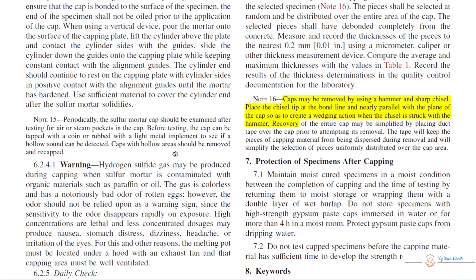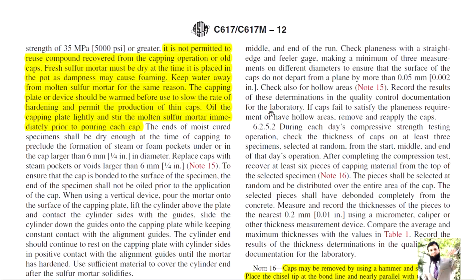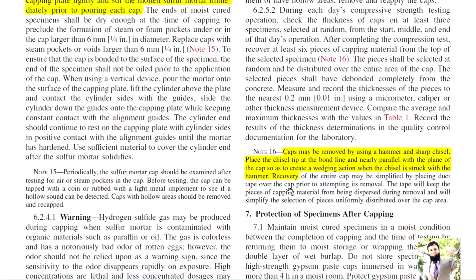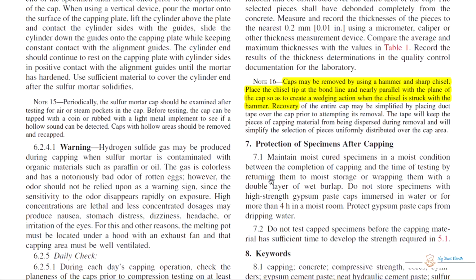Warning, and daily checks which you can conduct on the planeness. Caps may be removed by using a hammer or sharp chisel. Place the chisel tip at the bond line and nearly parallel with the plane of the cap so as to create a wedge action when the chisel is struck with the hammer. Protection of the specimen.